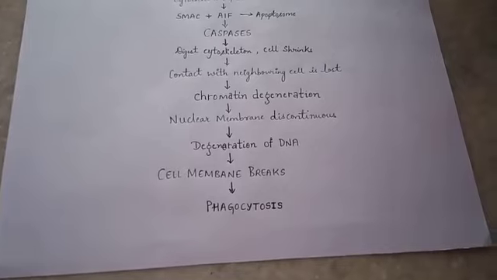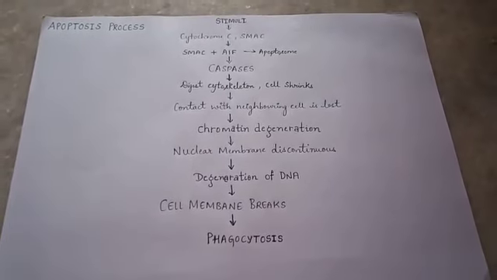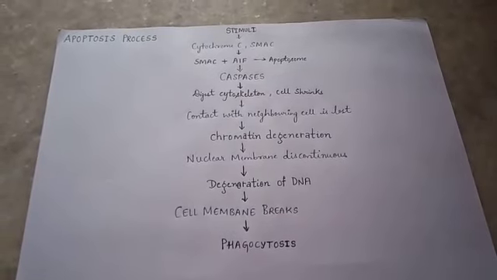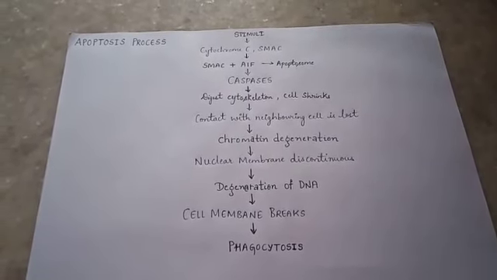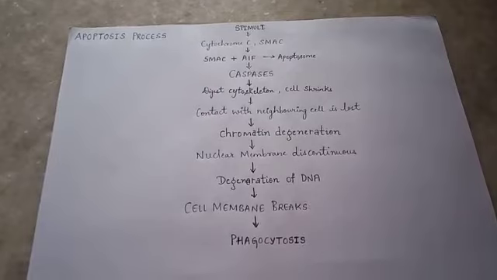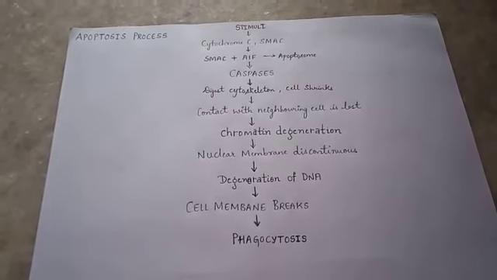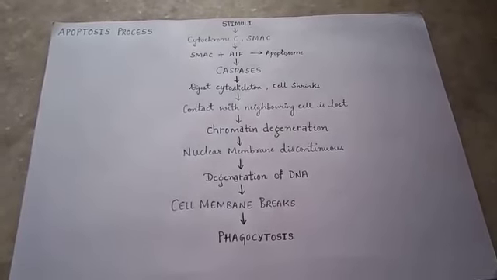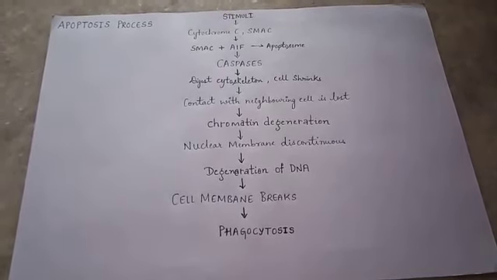Hence, the phagocytosis of the apoptotic bodies takes place. This is the process of apoptosis, and this happens only when the cell senses its inside and outside environment and reacts to kill itself. So, this results in apoptosis.